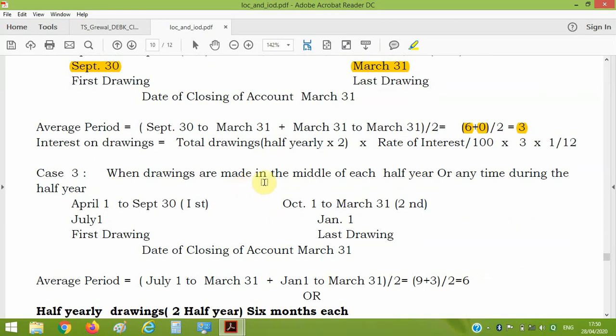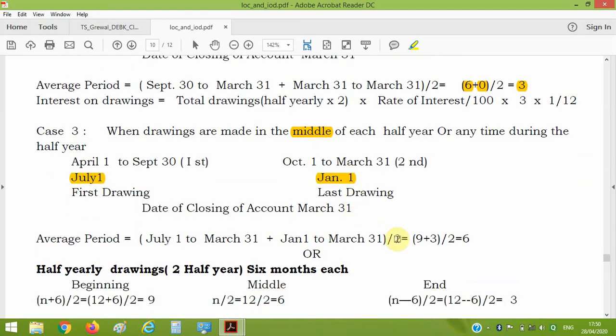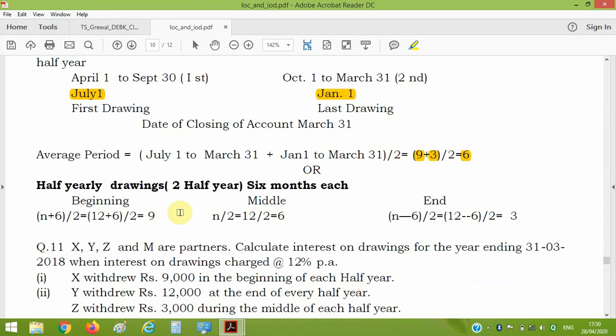Same if he is drawing in the middle, then it will be from April to September, the middle will be July 1st, and here Jan 1st. Time period again, from first it will be 9 months, from last it will be 3 months, average will be 6. This is if half yearly drawing is made. It means a partner has withdrawn only 2 times in a year, at the beginning of each half year, middle of half year and at the end of half year, and time will be 9, 6 and 3.